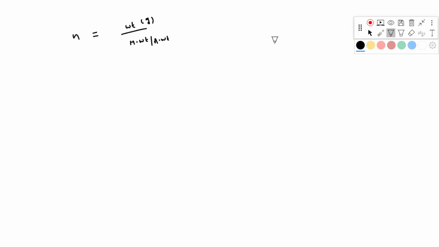Next, suppose I ask you to calculate the mass, you have to rearrange this formula. If I want molecular weight, you have to take molecular weight here, N here, so weight by number of moles. If I want weight or mass, it is number of moles into molecular weight. So I can write mass in grams equal to number of moles into molecular weight. By rearranging this formula, I can get this one. Just remember this.